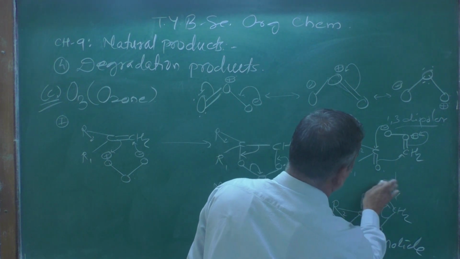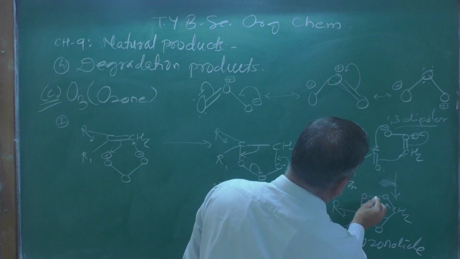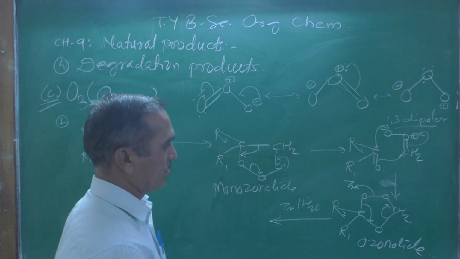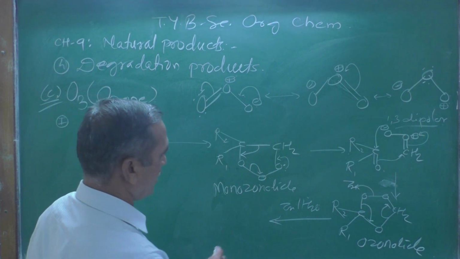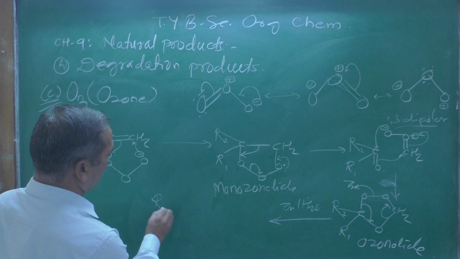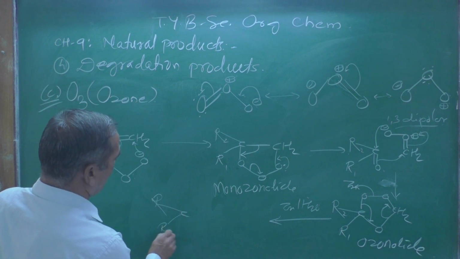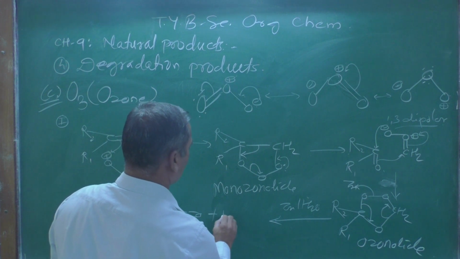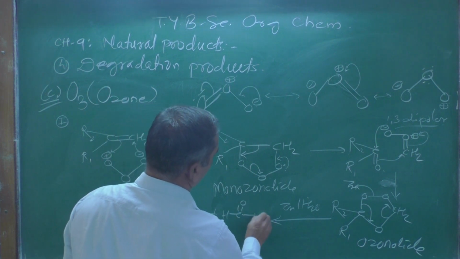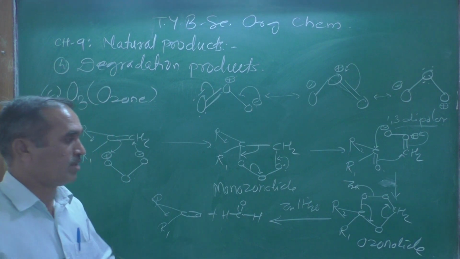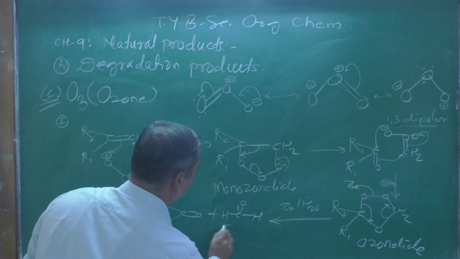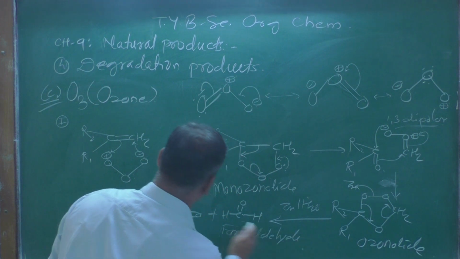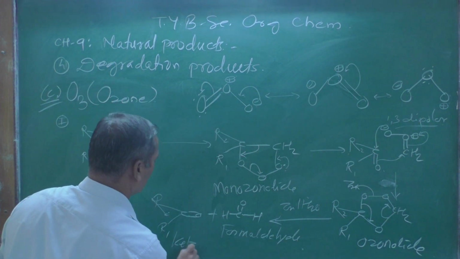That oxygen atom goes along with the zinc as zinc oxide. And the final product you are going to get is R, C, R1, R2 double bond O, plus H, C double bond O, H. This is formaldehyde, one of the products, and the other you can call a ketone.